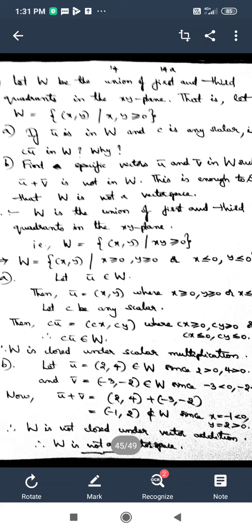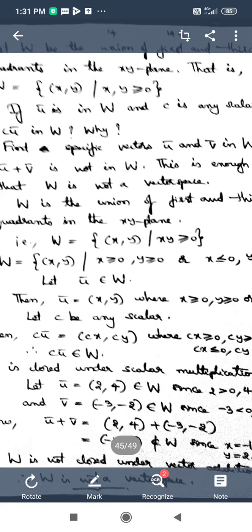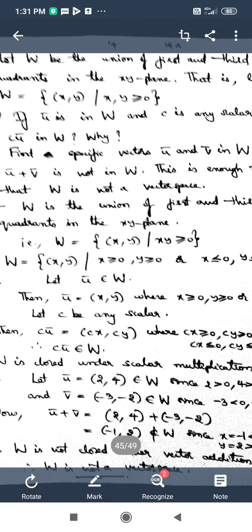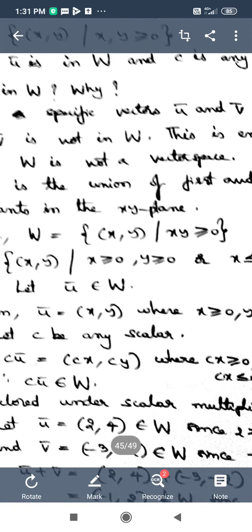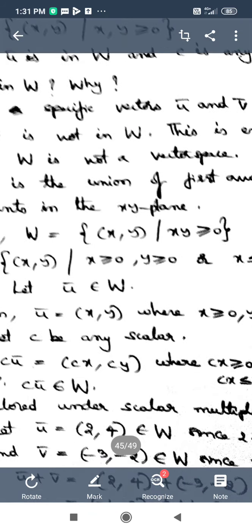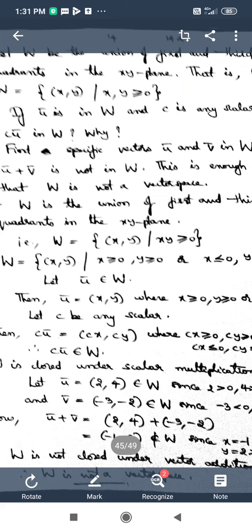For that I have taken u bar as (2, 4), both positive numbers, both greater than 0, and v bar I have chosen as (-3, -2), and this also belongs to W for the reason that both the coordinates are less than 0. Both the coordinates being less than 0 or greater than 0 is not the actual condition. The condition is that the product of the coordinates should be greater than or equal to 0.